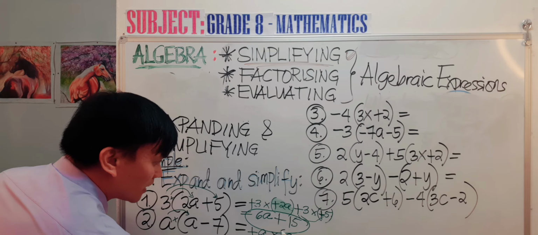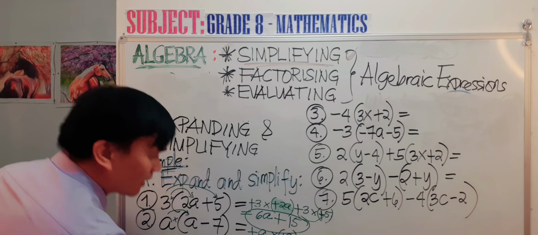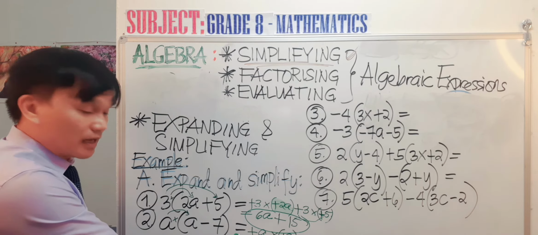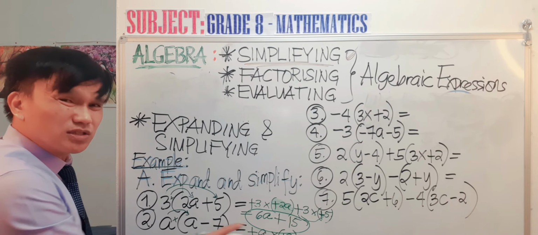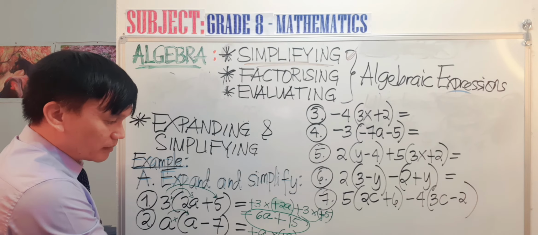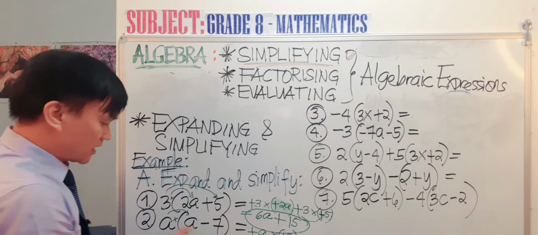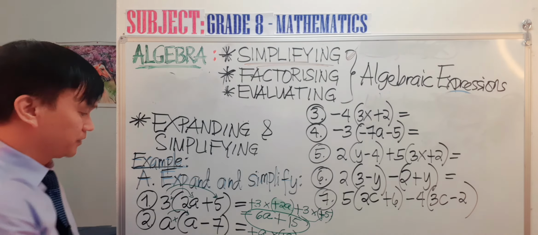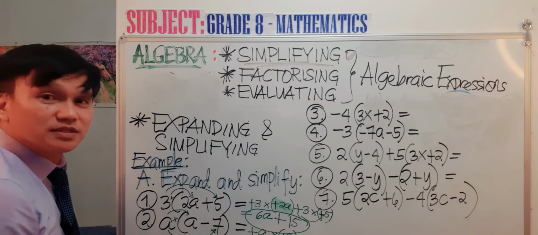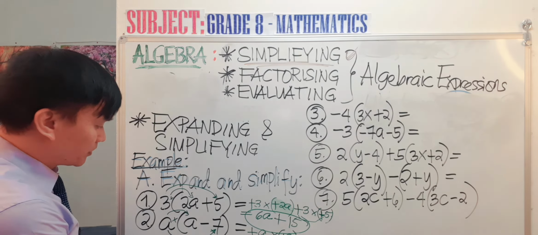I am now going to use a symbol here to separate positive a from the times so that you will not get confused. Don't worry, because the operation is the same. You have a times a. The next one is a times negative 7. So again, I am putting it here.